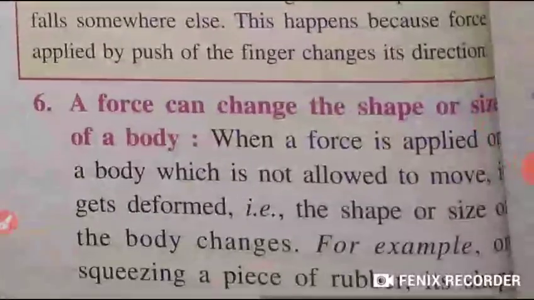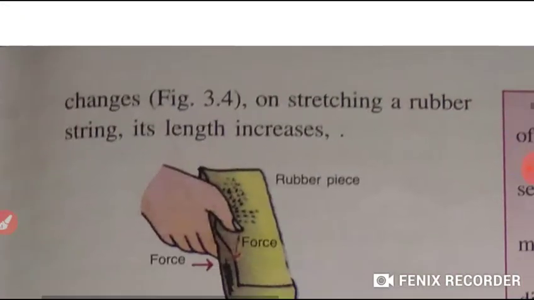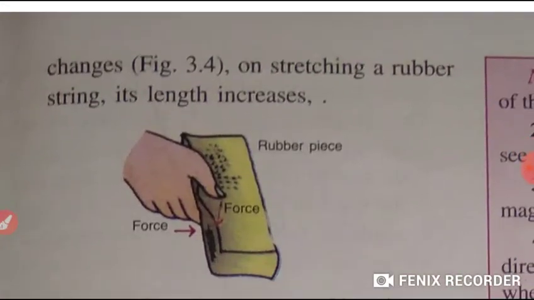Now, the sixth point we will study is that a force can change the shape or size of a body. Students, when a force is applied on a body which is not allowed to move, it gets deformed. That means its shape or its size changes. For example, if we are squeezing a piece of rubber, its shape changes. And on stretching a rubber string, its length increases, right?